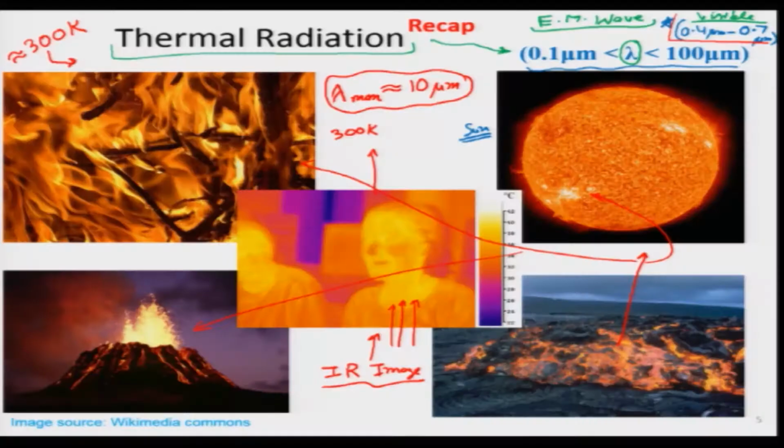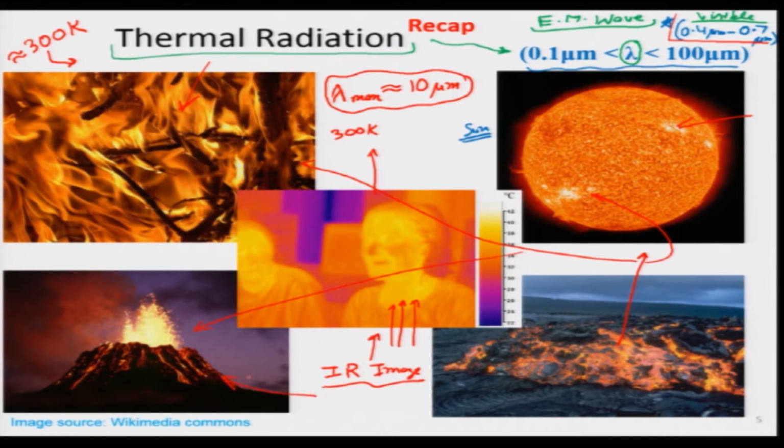One of the best examples that we see every day in the morning is the sun. Around the sun, huge radiation is coming, which is sustaining life on earth. We can create fire as well, which is the next photograph shown, that also radiates so much that we can see it with our visible eye.